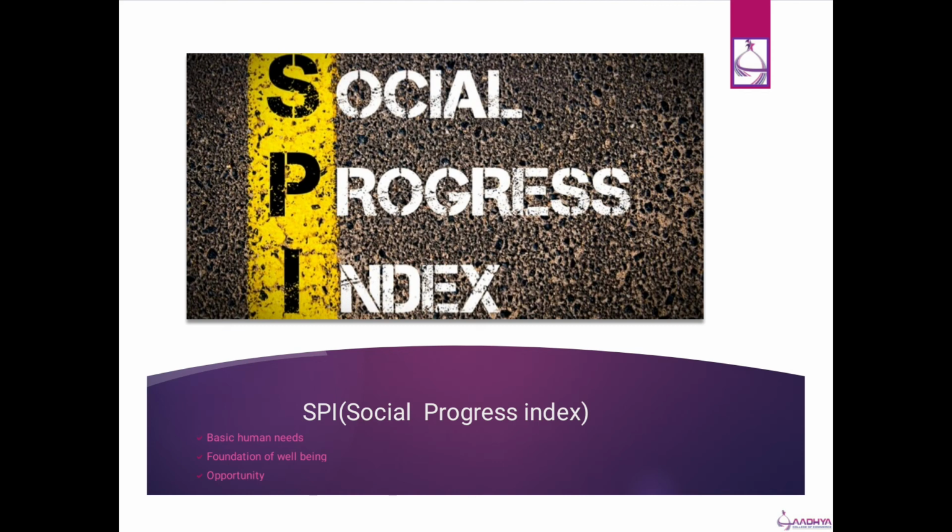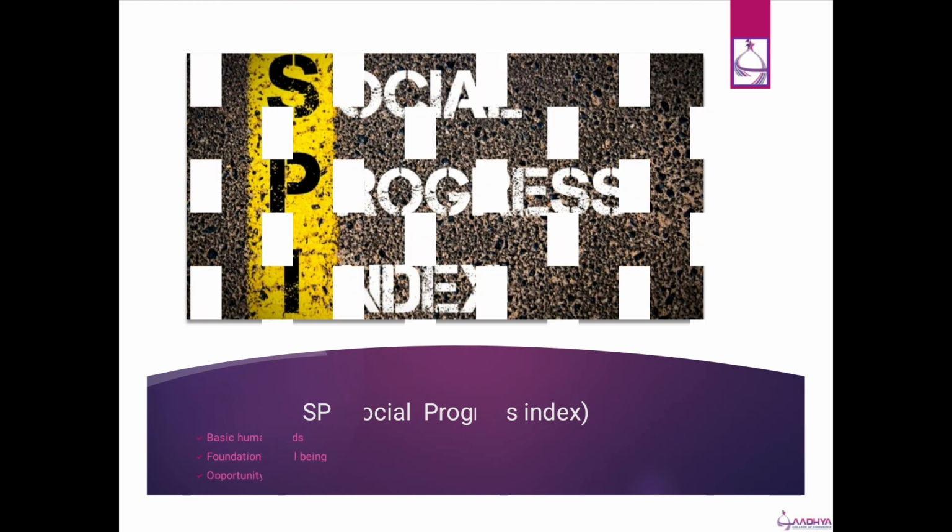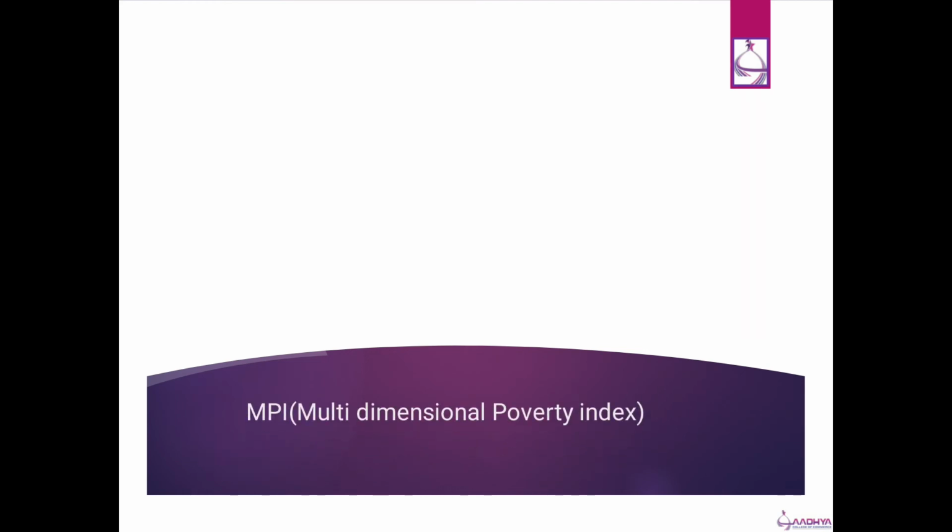Third is opportunity. Under this, every youth, every individual should get the opportunity to get a job through education and skill training, or at least they should get financial aid so that he or she can start their own business as well. The next we have the MPI, Multidimensional Poverty Index.